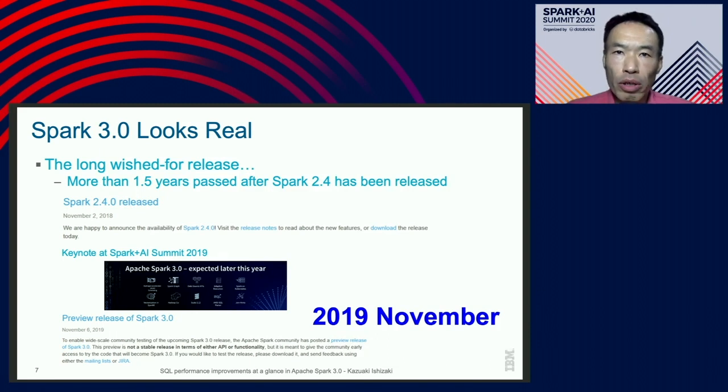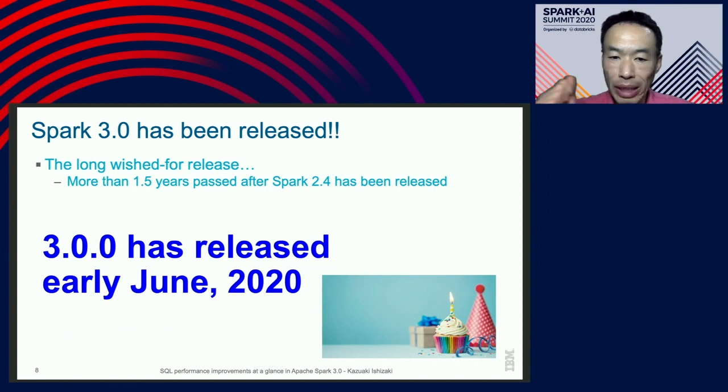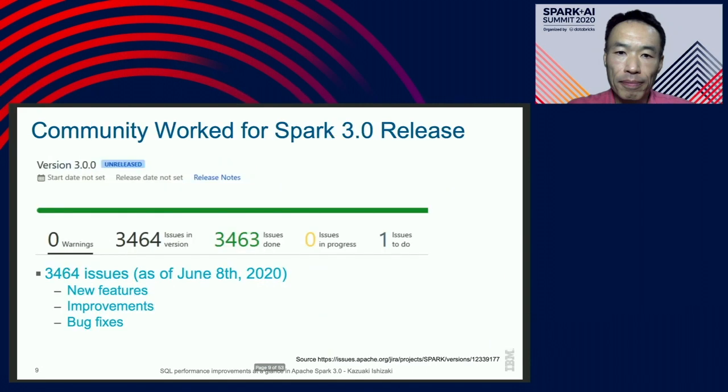Instead, in late 2019, the community released the preview release of Spark 3.0. It was 1 year after Spark 2.4 was released. So congratulations, Spark 3.0 has been released early this June. The community worked extensively on releasing Spark 3.0. About 3,500 issues were reported fixed, including new features, improvements, and bug fixes.